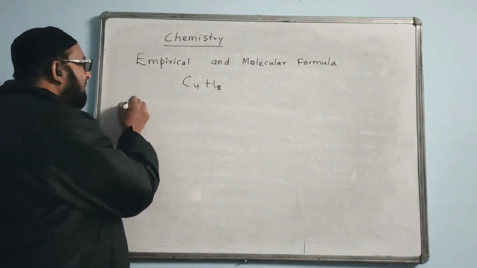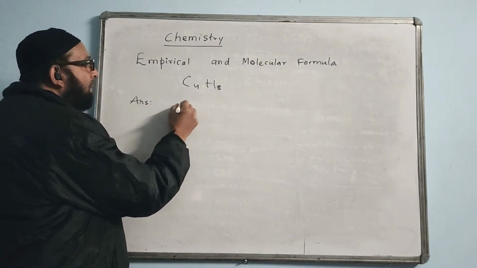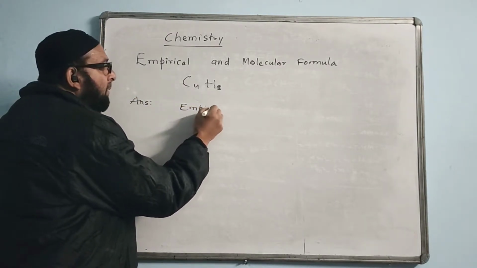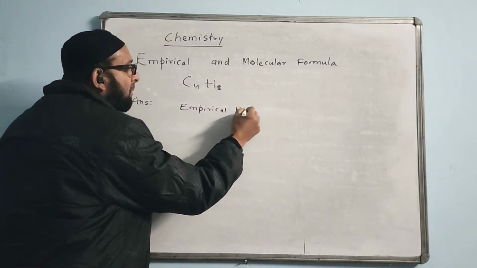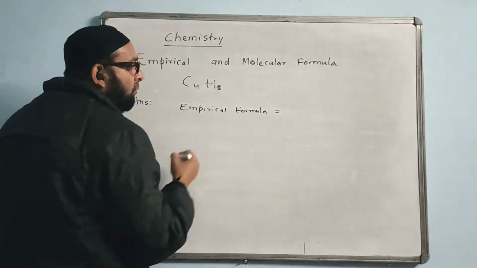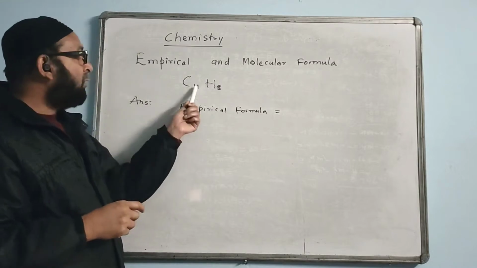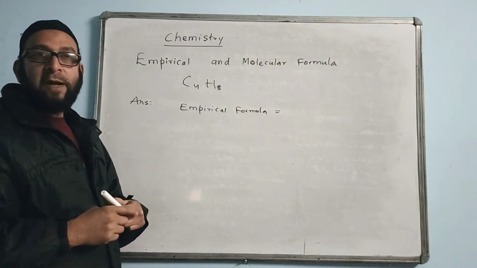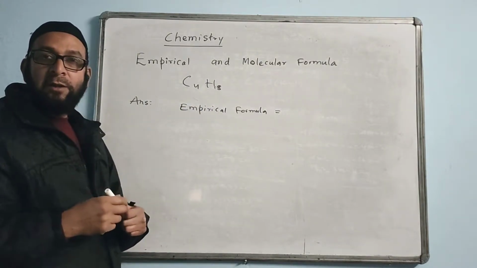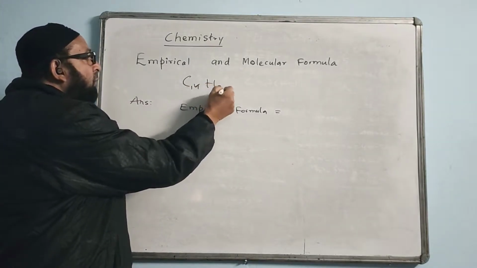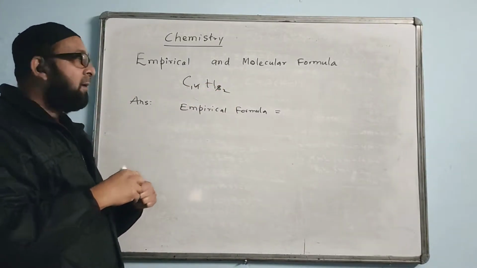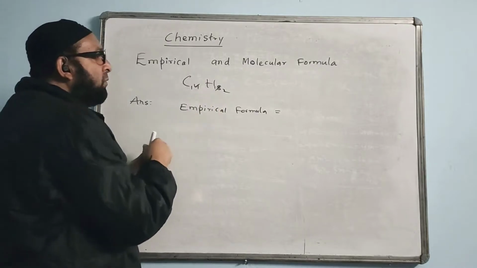Now see the answer for this question. We write here empirical formula equal to, these two numbers will cancel and we write in the smallest integer form. That is, 4 ones are 4, 4 twos are 8, will cancel. The answer is coming C1H2.